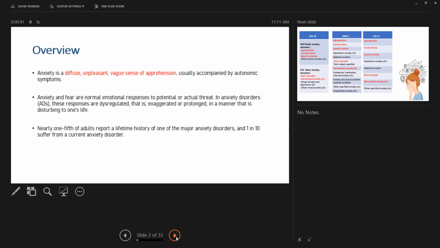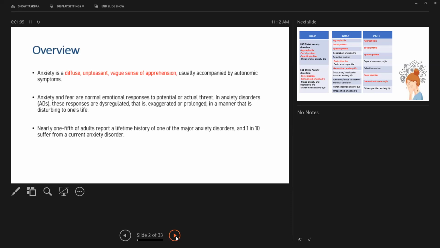So, anxiety and fear, as we all know, are normal responses to a potential or an actual threat. Because these are adaptive and important for survival, they have been evolutionarily conserved. But whenever these symptoms are exaggerated or prolonged in a manner that disturbs a person's life, they become pathological anxiety, and that is known as anxiety disorder.